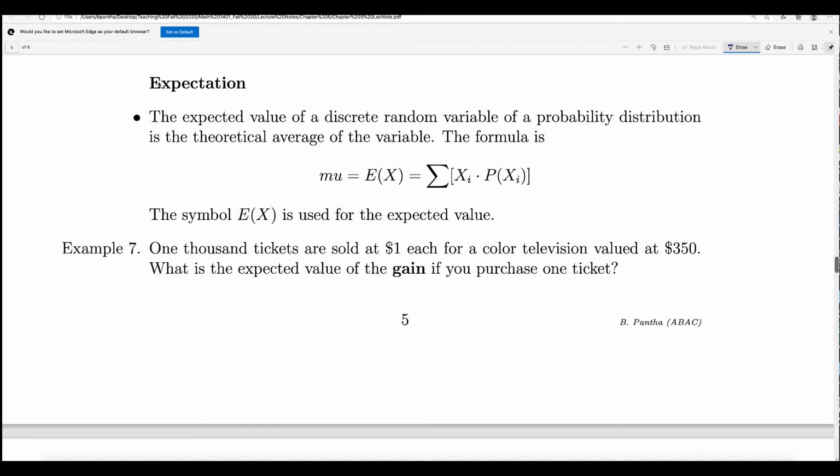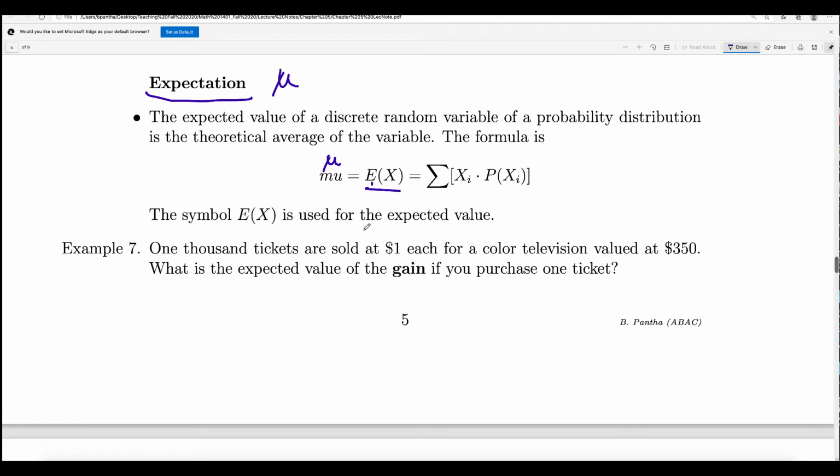All right, then the last thing on 5.2 we want to discuss is find the expectation. Expectation is the same as the expected value or the mean. We denote it by mu again. This is the notation: mu, or expected value of x, is the sum of x times px, or xi times px. What you do is multiply the x values with their probabilities, and then add them together.